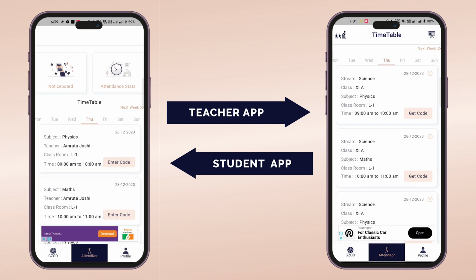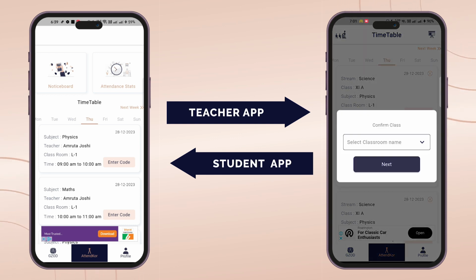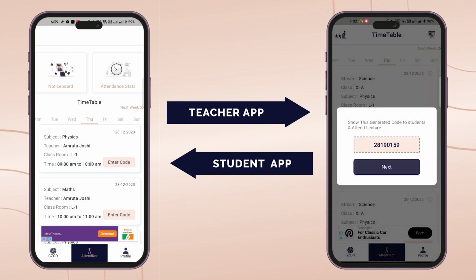Now we will generate a code on the teacher's side. This is done when the teacher enters the class and shares the code with students. In the drop down you have to select the classroom name or number and then click on next. So here you can see the generated code, which students use to attend the lecture.